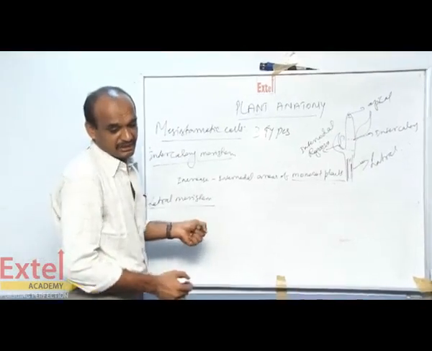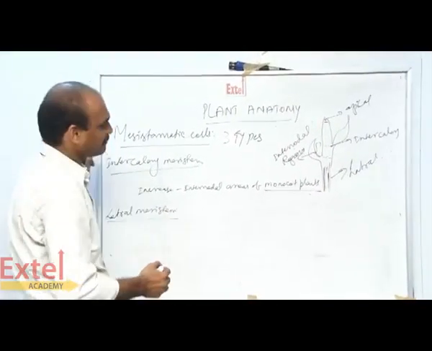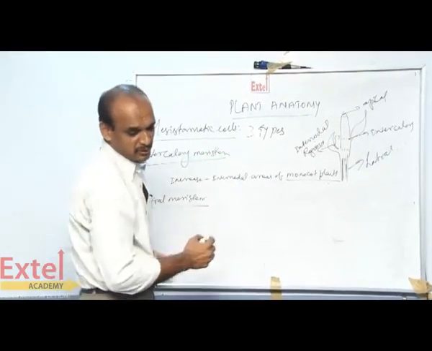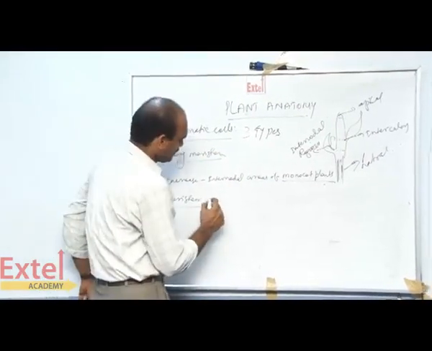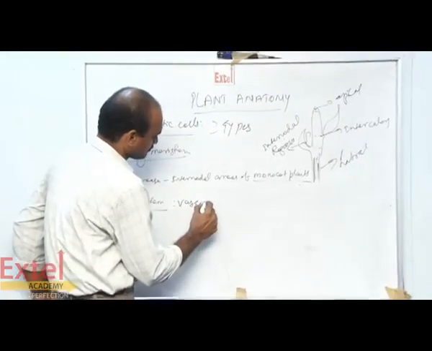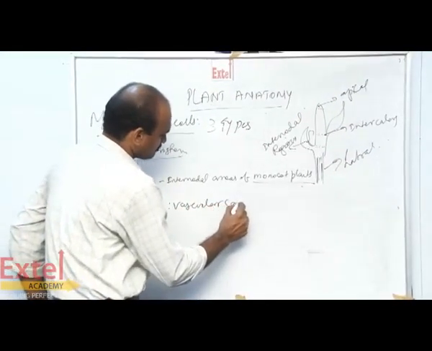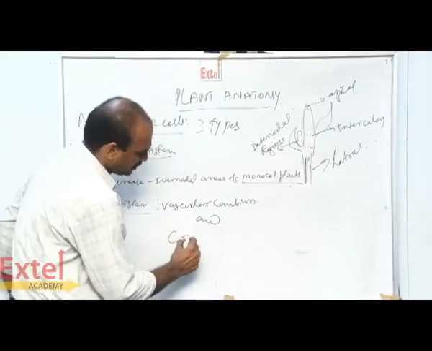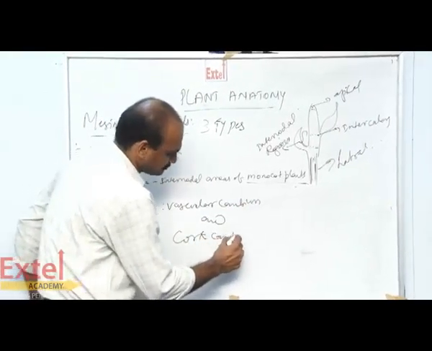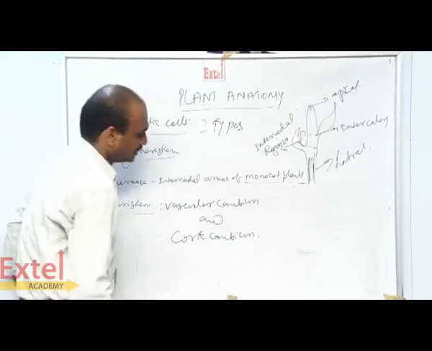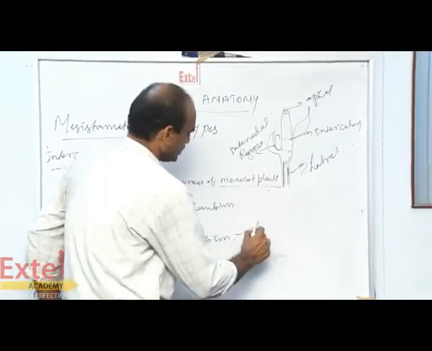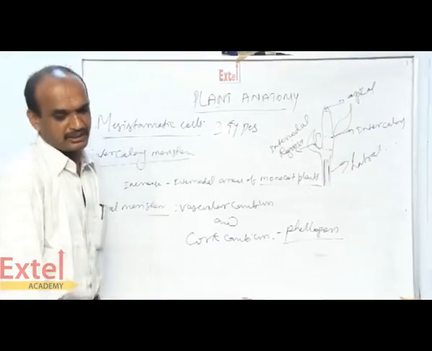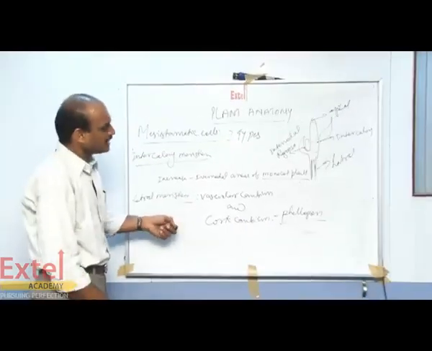It is present in the longitudinal axis of the stem, and also produces vascular cambium and cork cambium. The cork cambium is also called phellogen. Then it produces secondary permanent tissue.